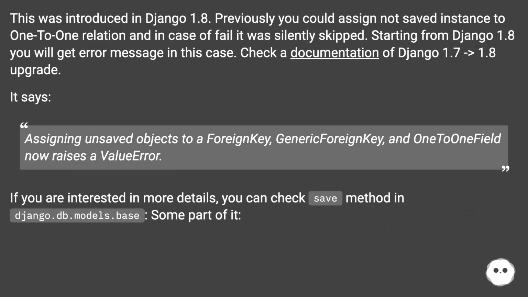This was introduced in Django 1.8. Previously you could assign a not saved instance to a one-to-one relation, and in case of failure it was silently skipped. Starting from Django 1.8 you will get an error message in this case. Check the documentation of the Django 1.7 to 1.8 upgrade. It says assigning unsaved objects to a foreign key, generic foreign key, and one-to-one field now raises a ValueError. If you are interested in more details, you can check the save method in django.db.models.base, some part of it.